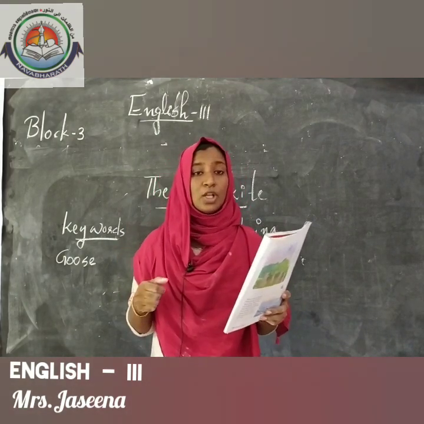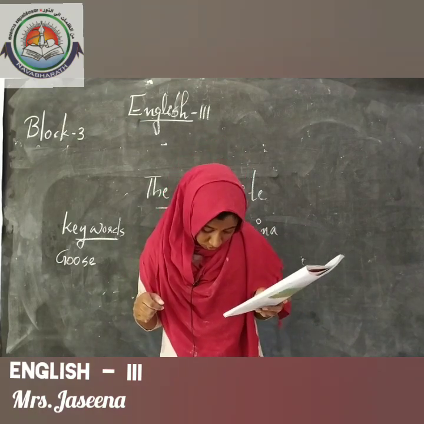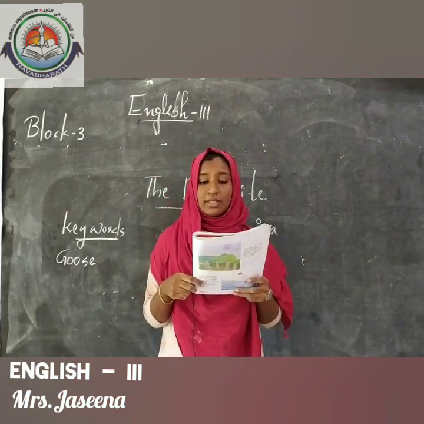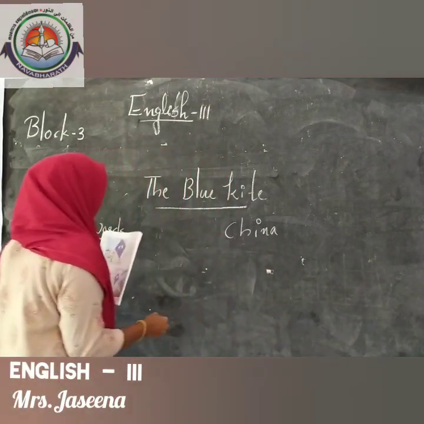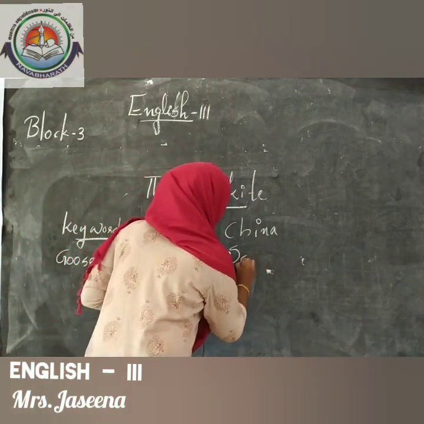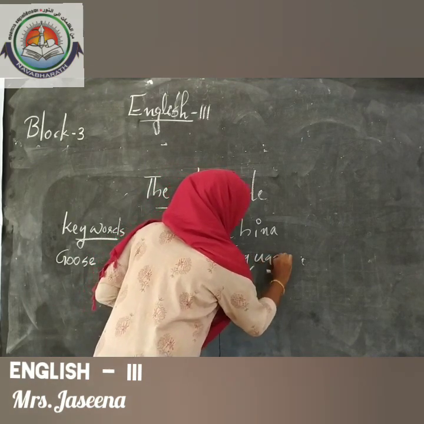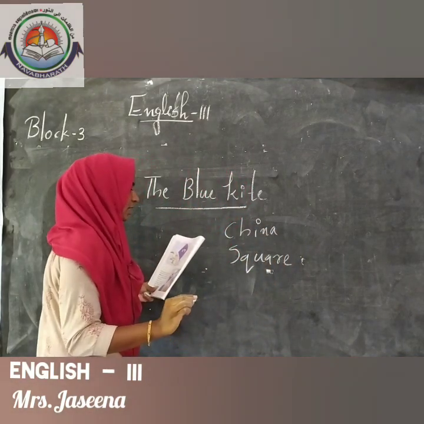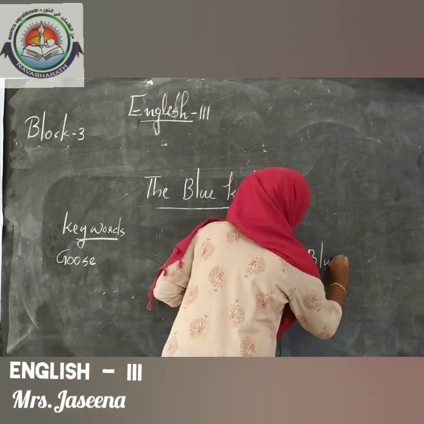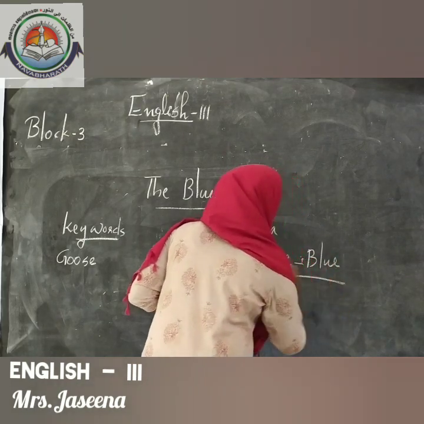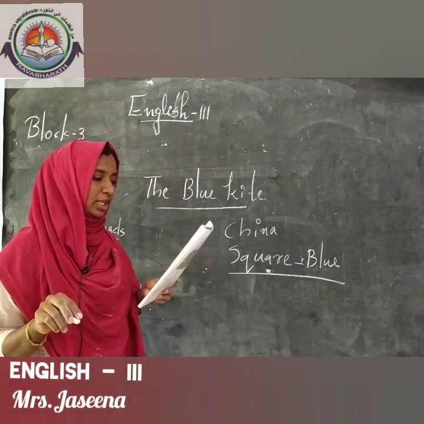Yes, here Sippy looks at herself. Oh my God, I am just a blue kite. I am just a square blue kite. So, Sippy's shape is square and color is blue. Please remember two things. It is very important, okay?